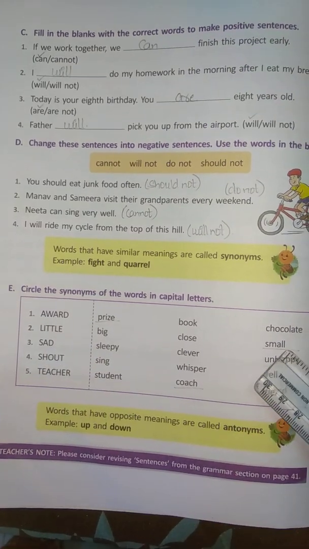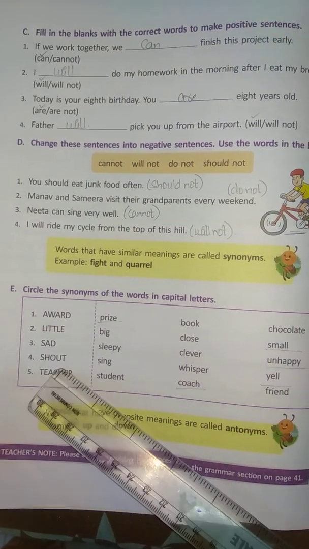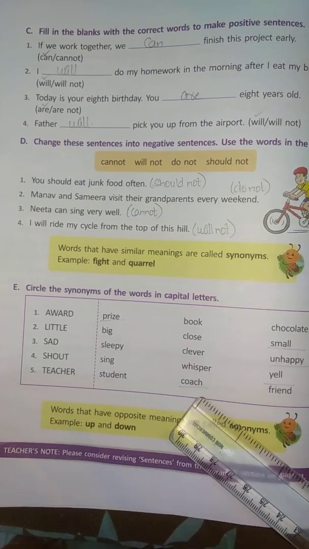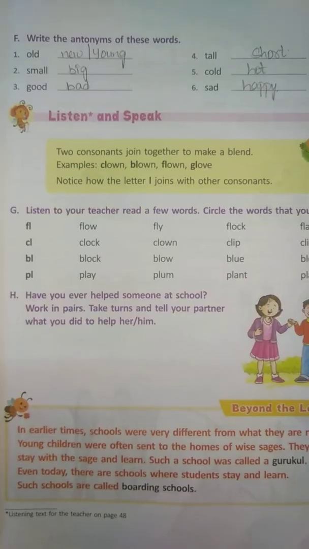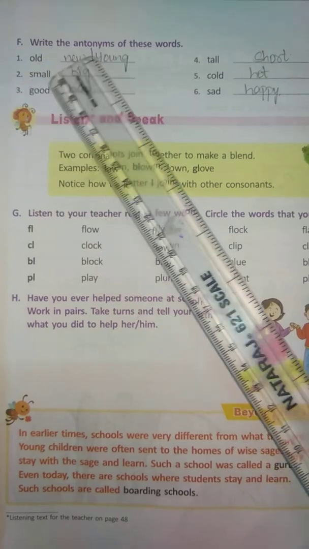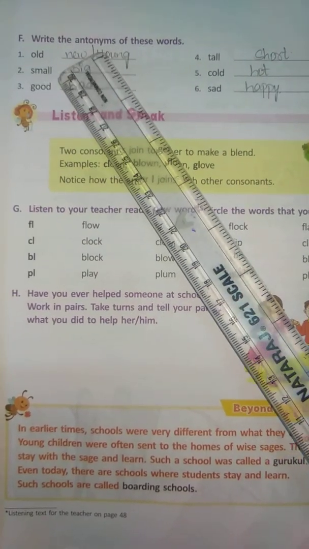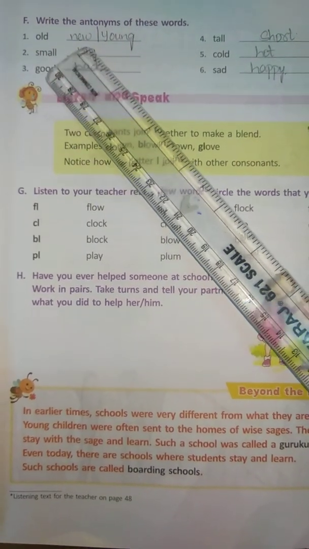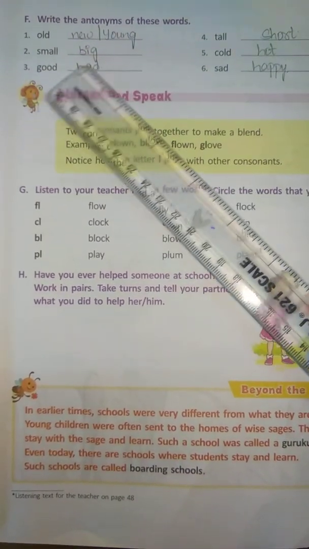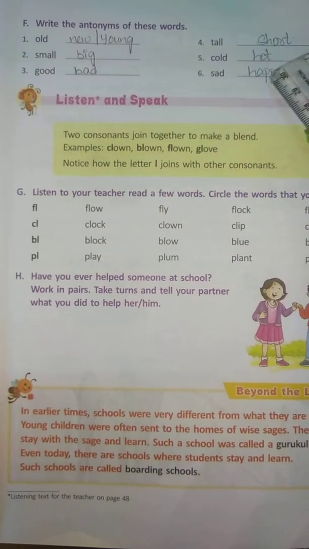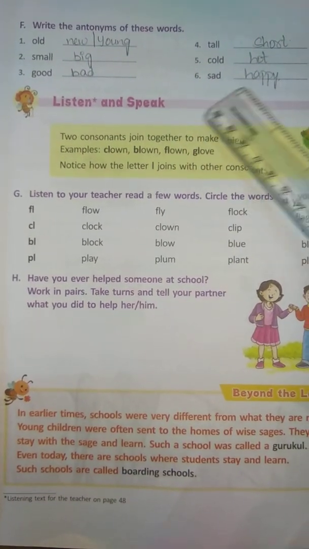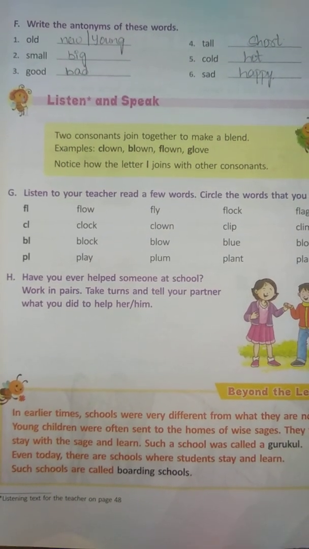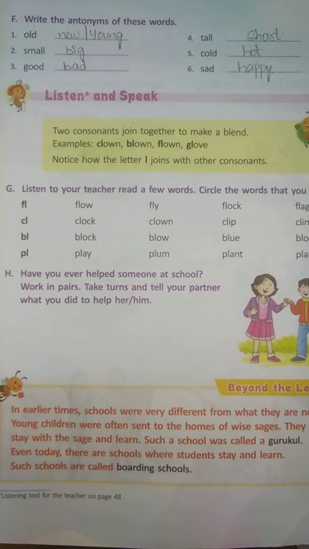Little, small. Sad means unhappy. Shout, yell. Teacher, another similar word, coach. Next bit is write the antonyms of these words. Here antonym means opposite words. They have given some words and we have to write the opposite words. So old means new or young. Small means big. Good, bad. Tall, short. Cold, hot. Sad, happy. So these are the opposite words, and opposite words are also called antonyms.